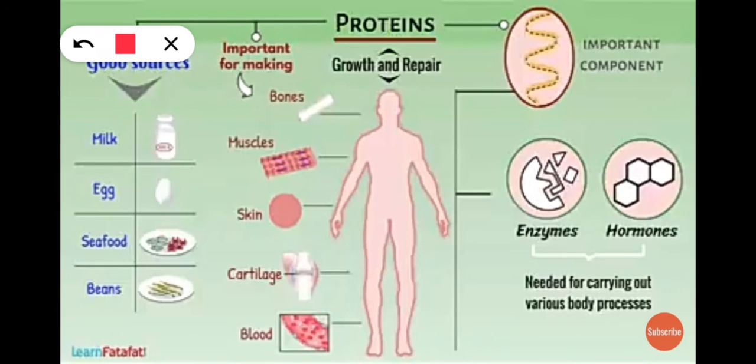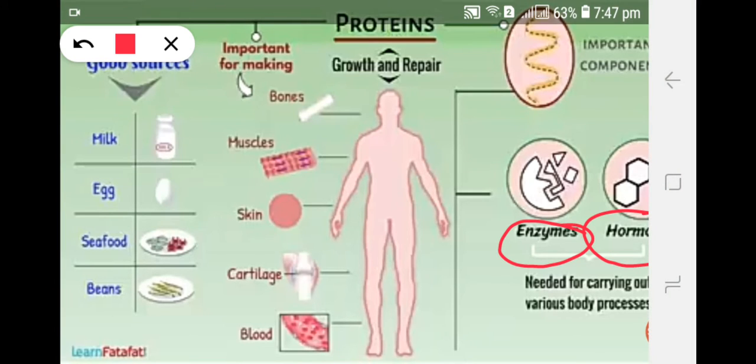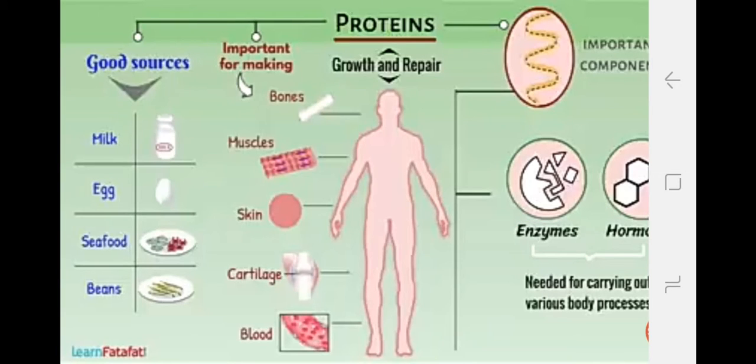Okay. And as you all know, our body has some chemical substances like enzymes and hormones, which are needed for our body processes to carry out. And protein is a very important component for these chemical substances. And chemical substances like enzymes and hormones are very important for carrying out body processes. Remember that.